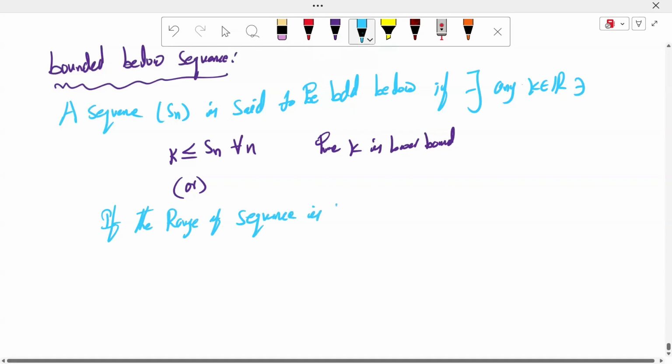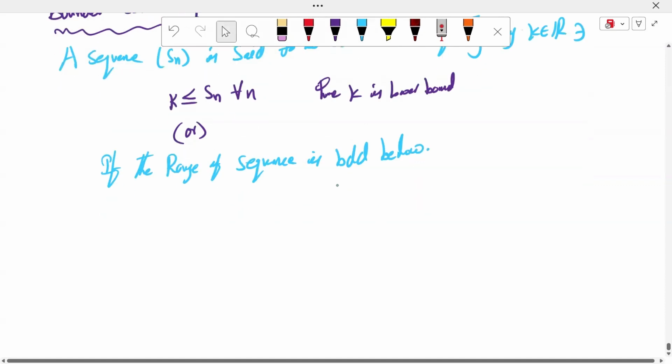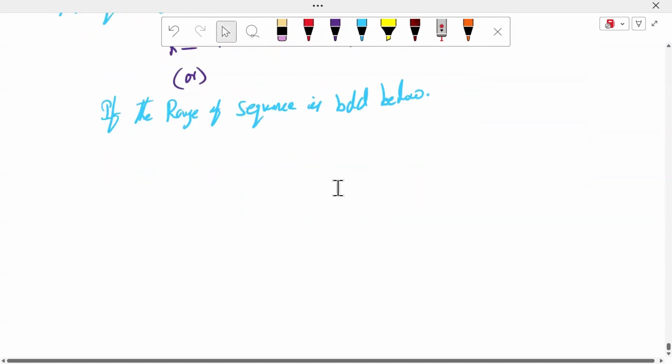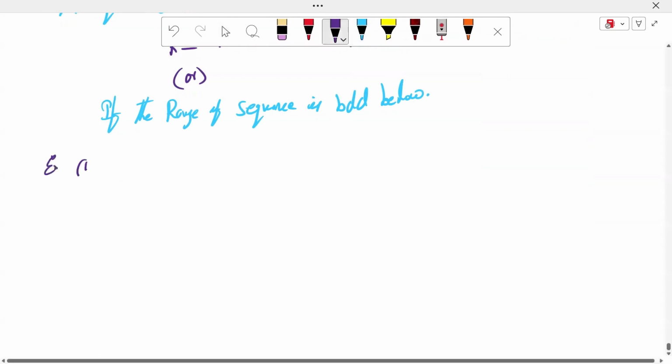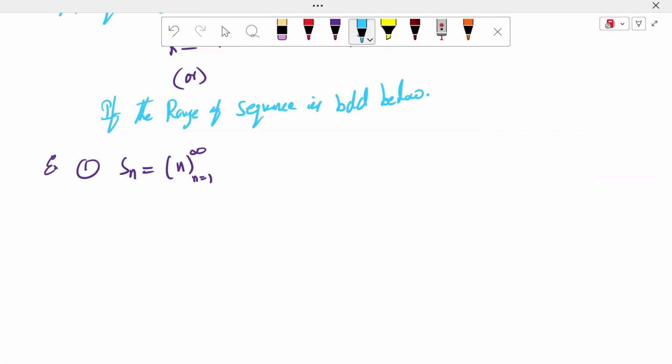Sequence is bounded below. Bounded below is simple. We can take some examples. Example number 1: Sn is equal to n, where n runs from 1 to infinity. What is S1, S2, S3? We know that very well.